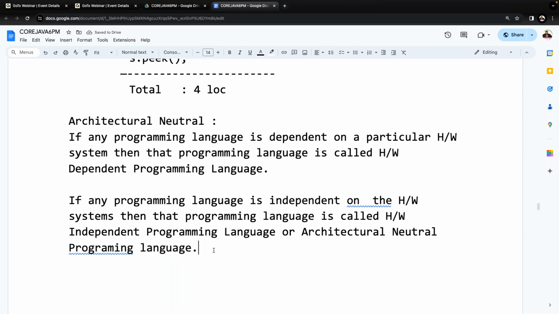If it is bounded with a particular hardware system, it will be available for only a set of users. If it is independent of the hardware systems, that programming language is available in more areas. Whenever its availability is more, automatically more demand will come. Whenever its availability is very less, less demand will come. With this thought, Sun Microsystems wanted to prepare a new programming language. It should not be bounded with a particular hardware system. It must be available to every hardware system.